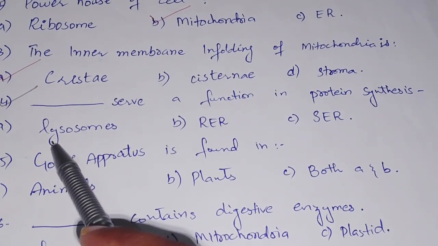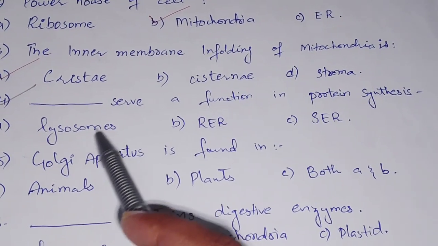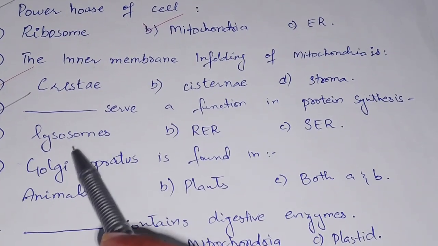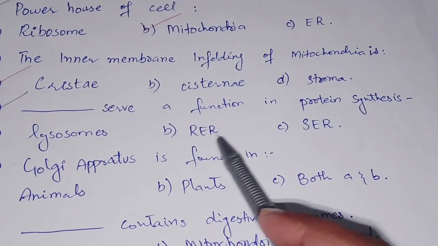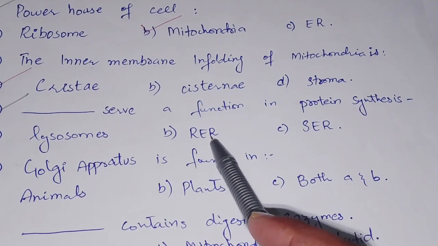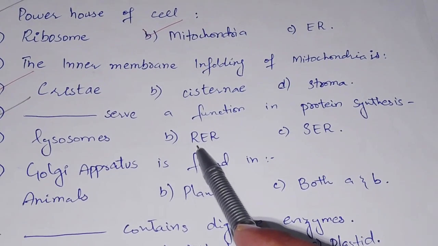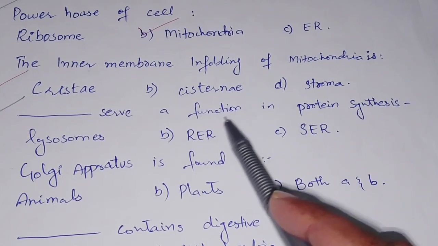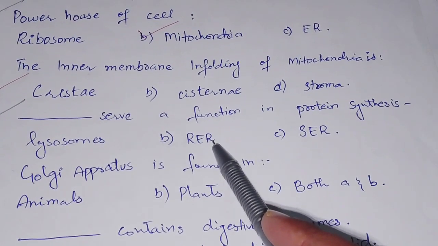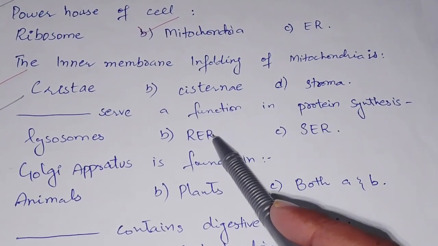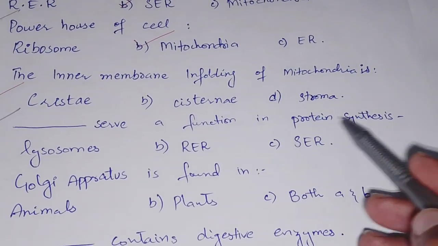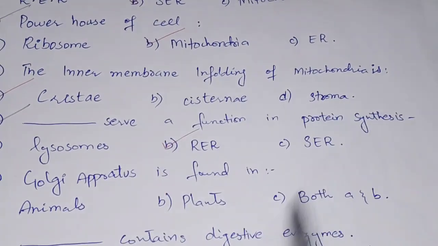Lysosomes contain the digestive enzymes that will break down the material into small pieces. So they do not function in protein synthesis either. And we have the rough endoplasmic reticulum. The rough endoplasmic reticulum has the ribosomes on its surface. So the ribosomes do the protein synthesis. So rough endoplasmic reticulum is the correct option because it functions in protein synthesis. Option B is the correct option.